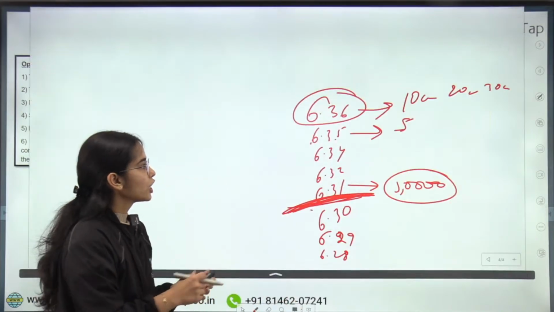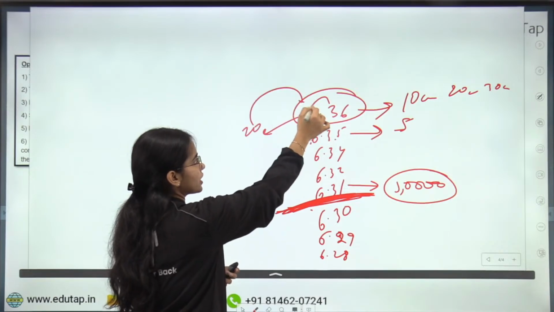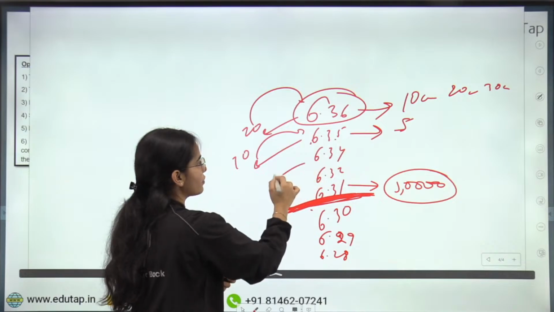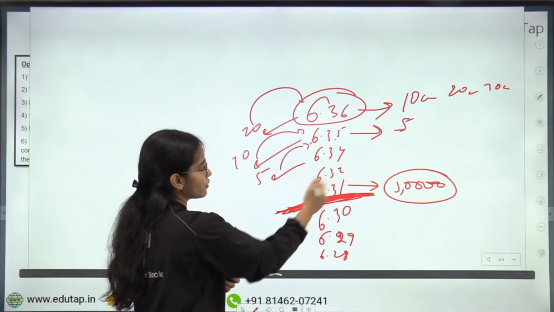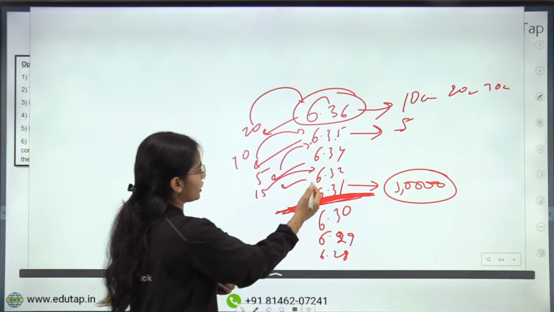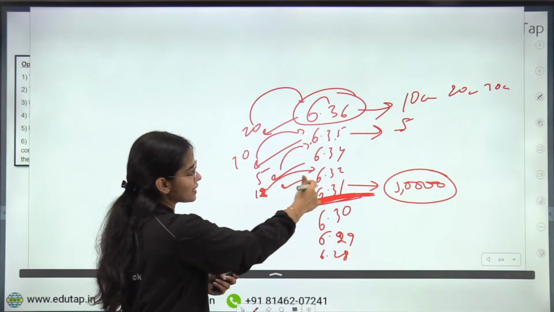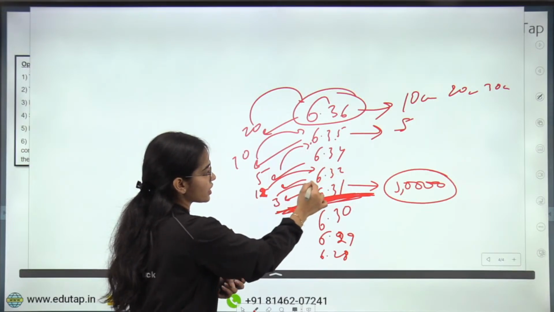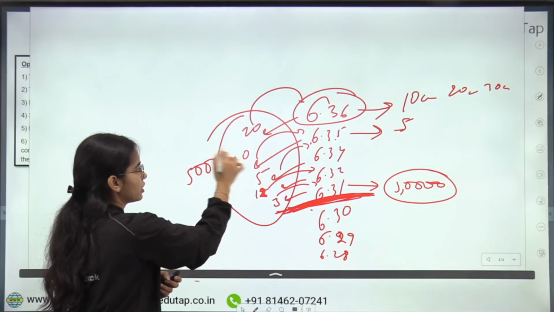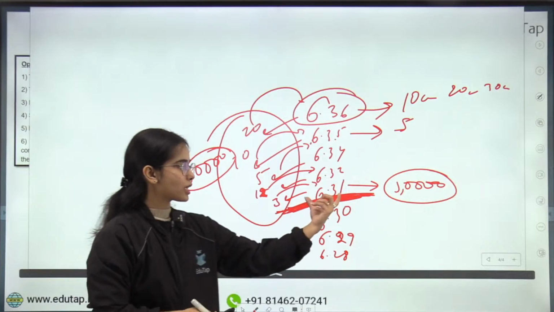Okay. So till this level, let's say 20 crores is given at 6.36, 10 crores is given at 6.35, 5 crores is given at 6.34 and 15 crores is given at 6.32. Or let's say 12 crores is given at 6.32 and 3 crores is given at 6.31. So the RBI's 50,000 crores was finished at the level of 6.31. So this was the cutoff rate.